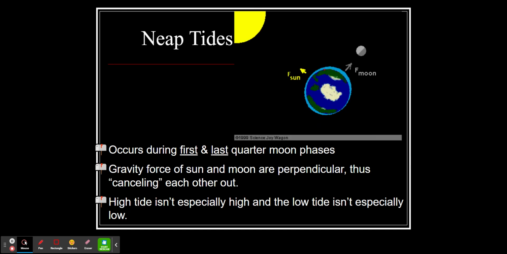Neap tides are a lower type of tide, and they occur when the moon is at first or last quarter and the gravitational forces of the sun and the moon are perpendicular. So they're kind of canceling each other out a little bit. What ends up happening is the tides are not very high and not very low. It's when the water of the oceans tends to be a little bit more consistent or stable.